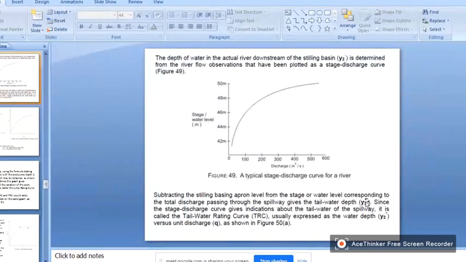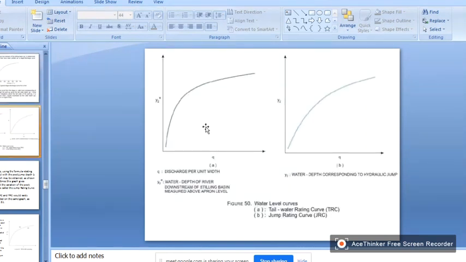Since the stage discharge curve gives indication about the tail water of the spillway, it is called the tail water rating curve, usually expressed as the water depth Y2 star versus unit discharge. Then we can draw a curve for different discharges. For different discharges, you will get different Y2 star, and then your curve will look like this. Got my point, right?